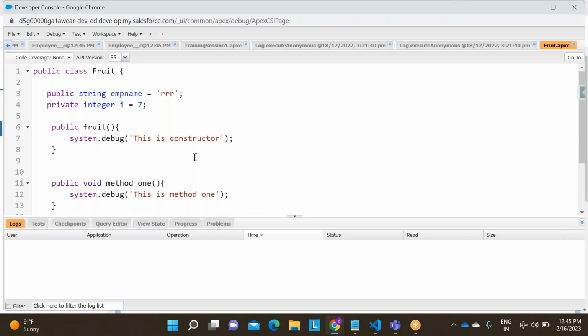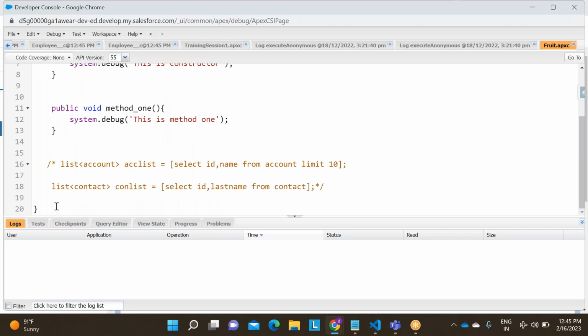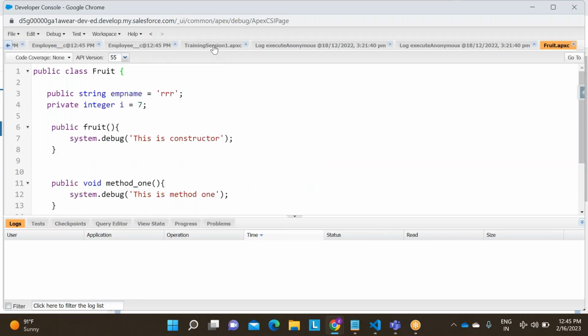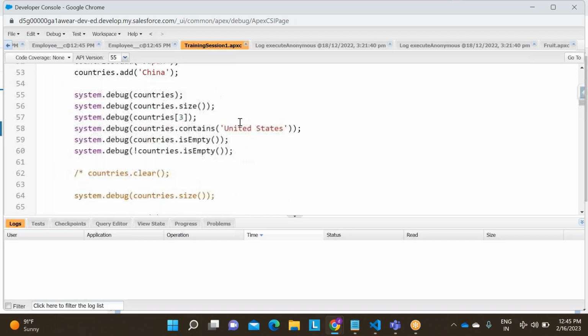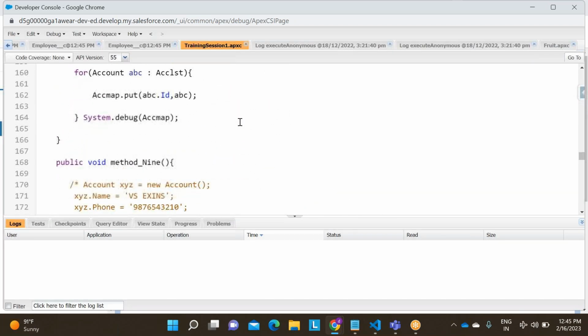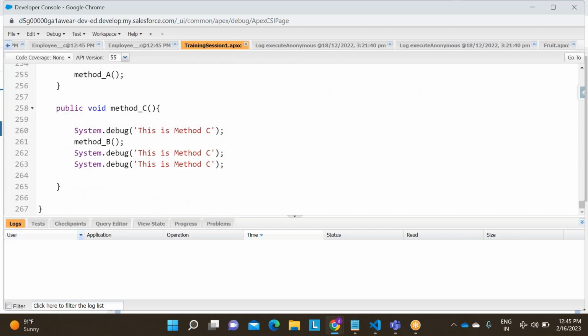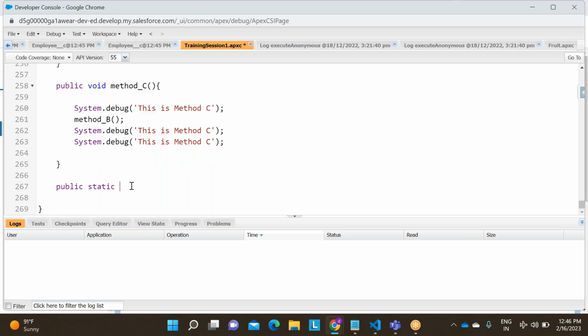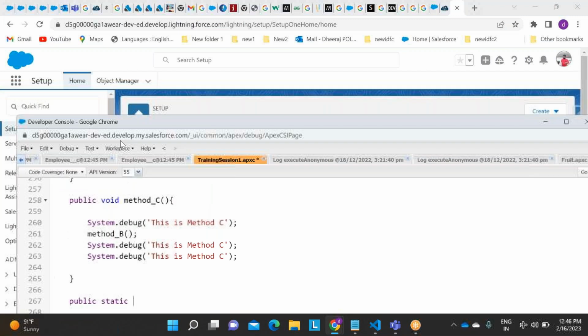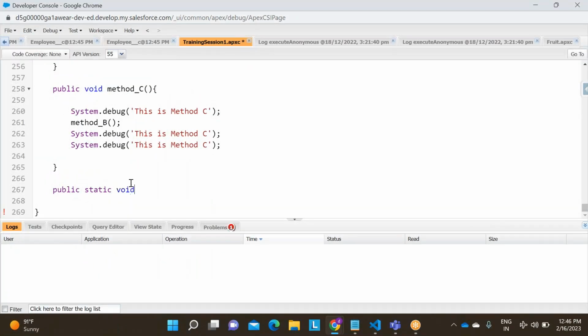Let me query this in the training session class. I'm going with public static void method underscore LWC. I am writing this, so you need to know this part.